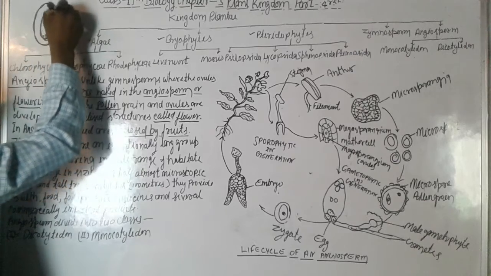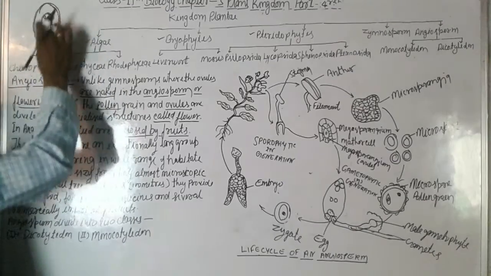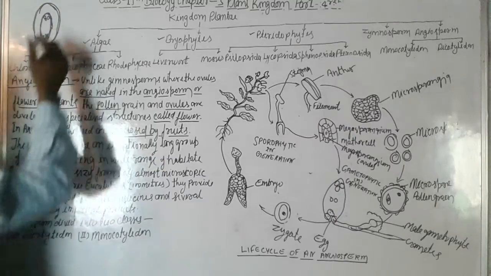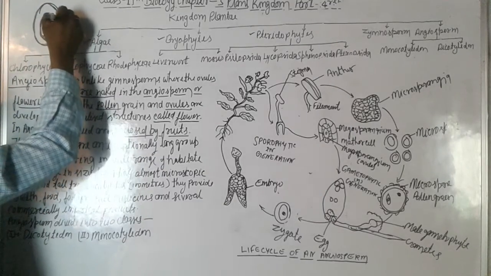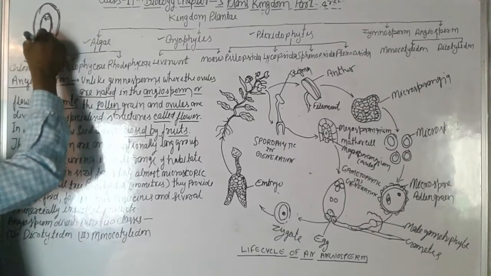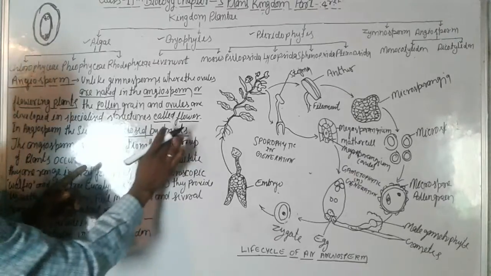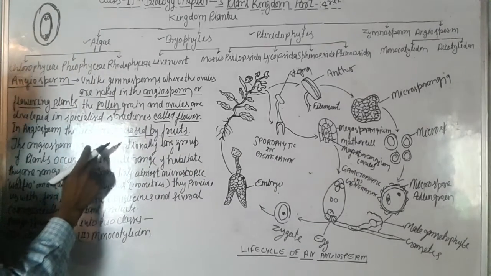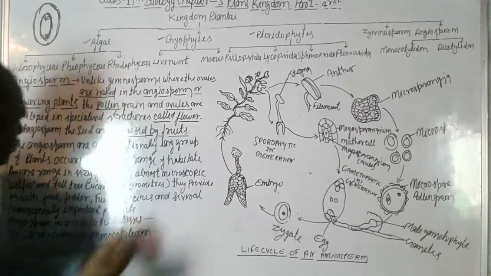This whole part is the fruit, and inside the fruit is the ovule. The ovule converts into seed. So the seed is enclosed by the fruit. Seeds are enclosed by fruits.